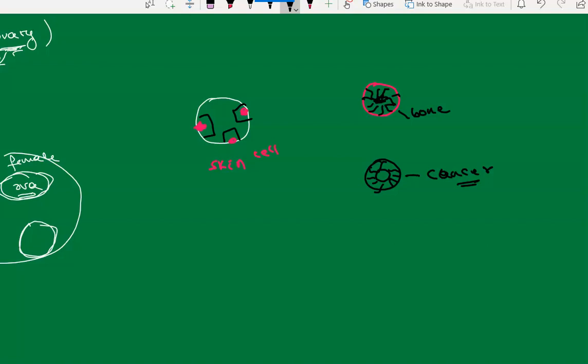And if you see blood cells, how they actually look, blood cells look like this. Let me take a different color. They look like this. So these are my blood cells. And the fat cell, if you want to see, looks like this. Here we have a ring structure. So this is my fat cell.